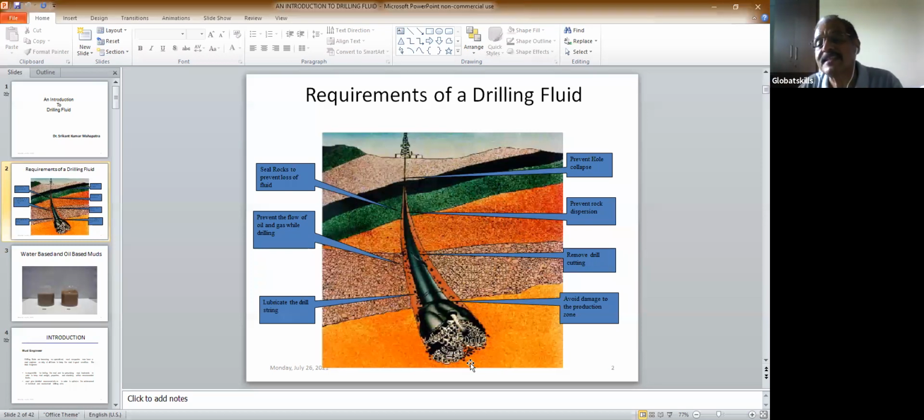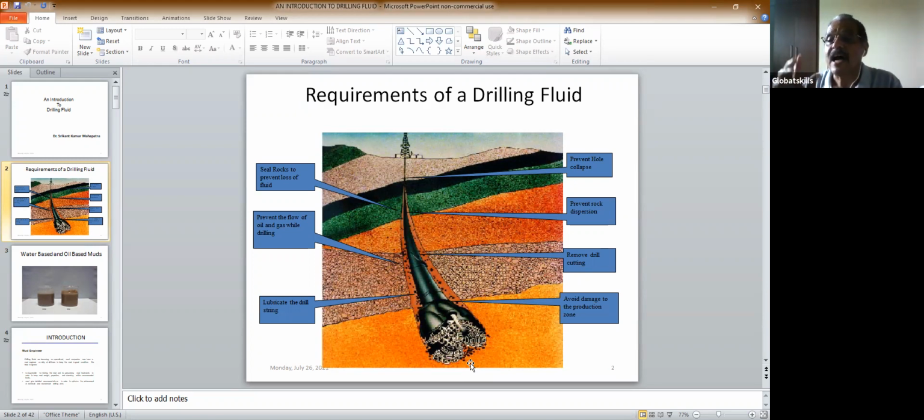Let's compare. It will be easy for you if you compare drilling a hole in the wall or in furniture with drilling a hole in the earth surface. First, to cool it down, we put some water. Here also we put some drilling fluid to cool it.